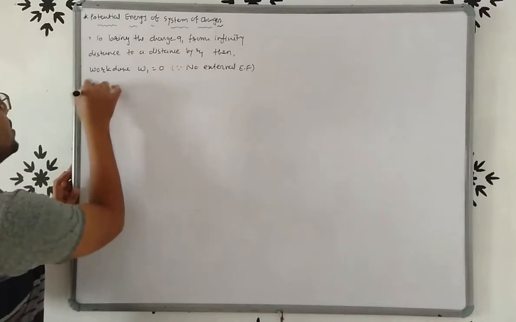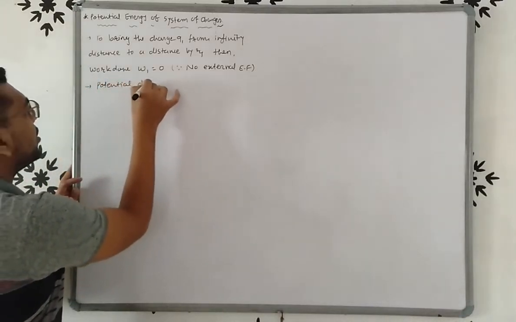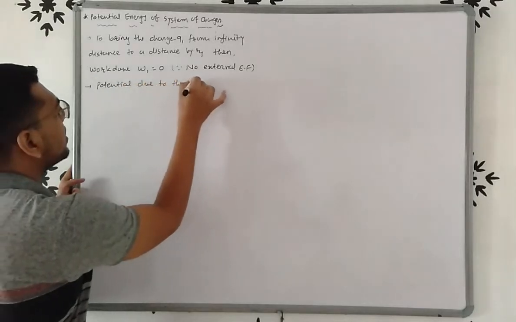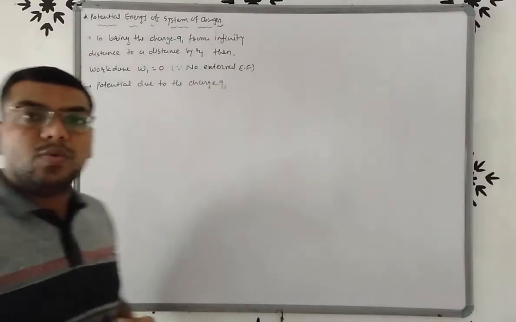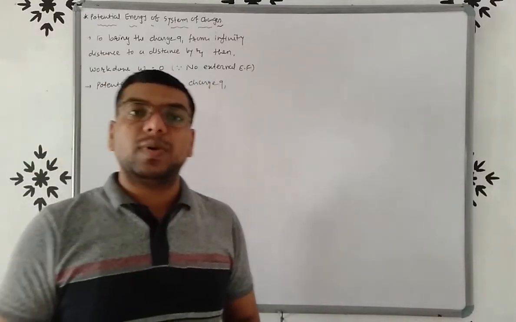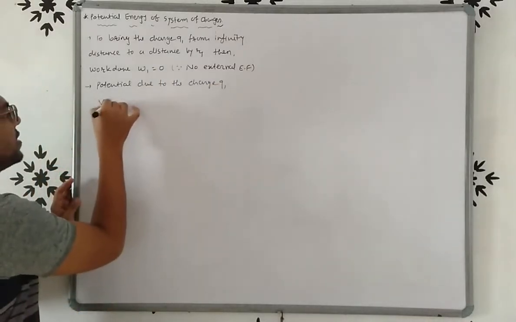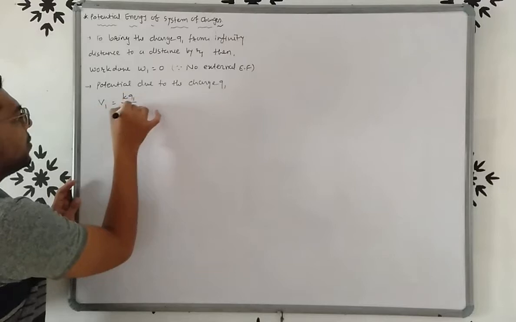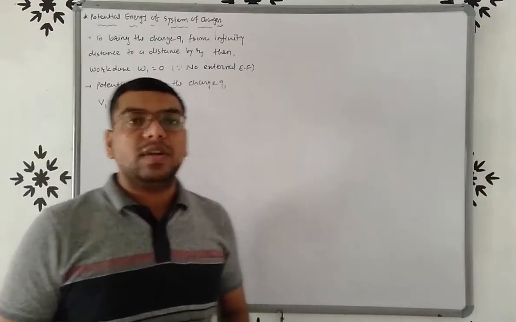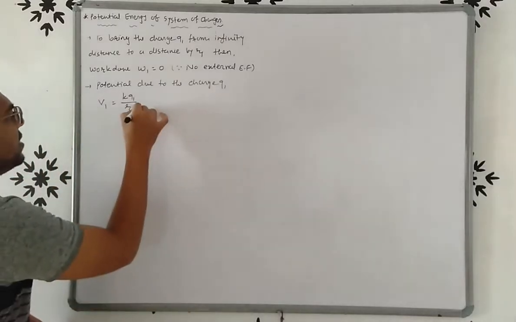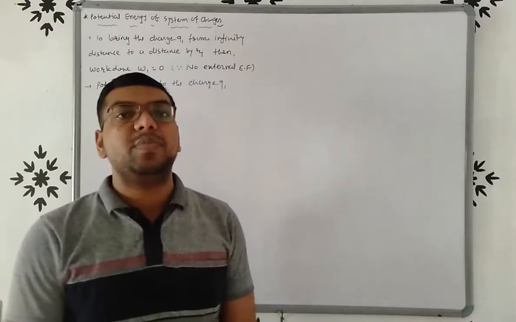Now the potential due to the charge Q1, how much? We brought the charge Q1 to a distance R1. So the potential due to charge Q1, V1, is equal to KQ1 upon R. If we want to define the potential at point P, then V1 is equal to KQ1 upon R1P.